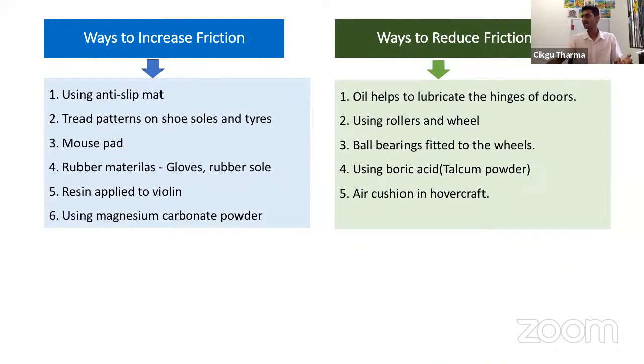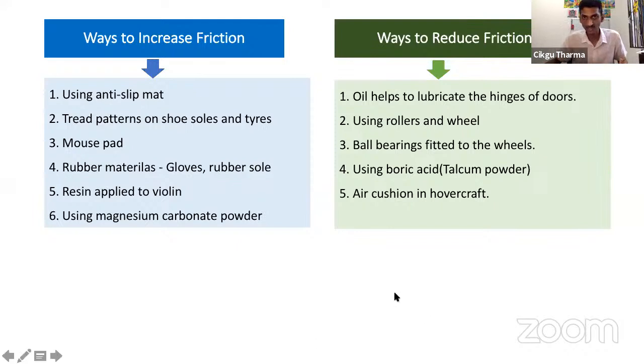Okay, next, using boric acid. What is boric acid? It is a talcum powder, the powder that you put on your face or body. When people play carom, sometimes the carom striker will get stuck on the carom board. So what you can do is put talcum powder to reduce the friction between the striker and the carom board.